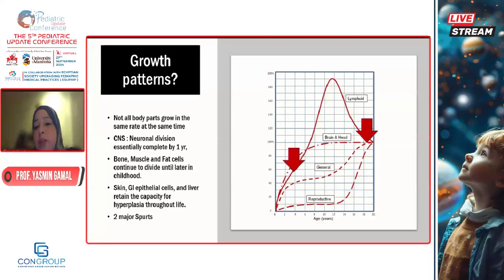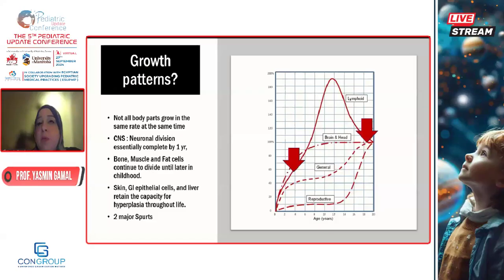And there are a lot of growth patterns. It's not only physical growth. We know that physical growth is characterized by two huge spurts: the spurt in the first 1,000 days, in infancy and the first years of life, and the spurt in the adolescent years. But we also have the growth of the brain, where 85% of brain development is completed at the age of 3.